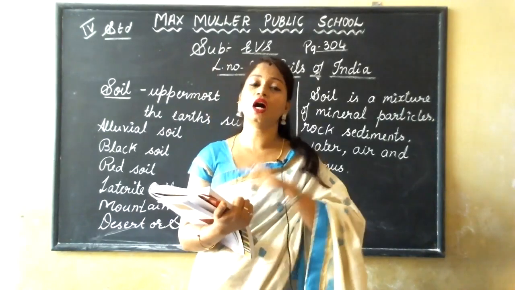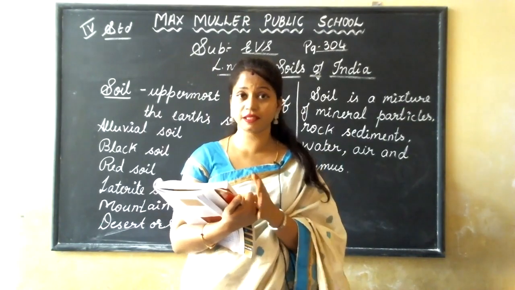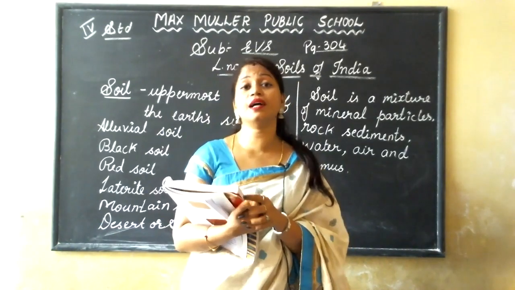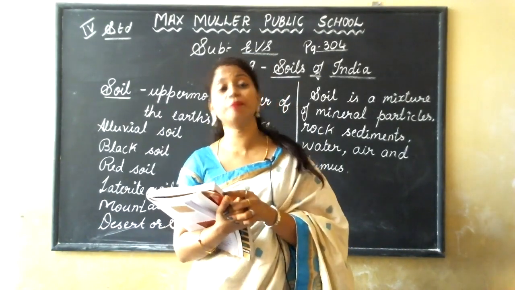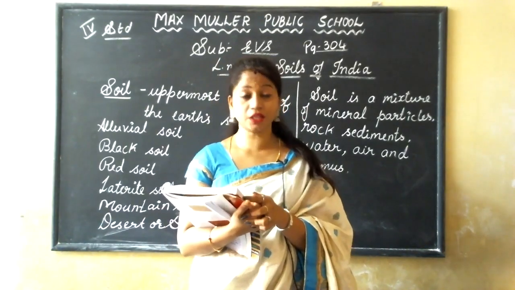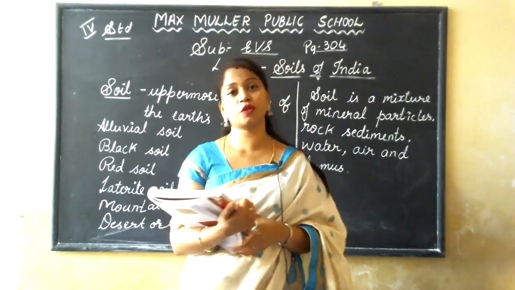We are not breaking down the rocks to make the soil. By the strong winds, the rocks are breaking down into small particles. Through that, soil is formed. Understood? It takes thousands of years to form one layer of soil.